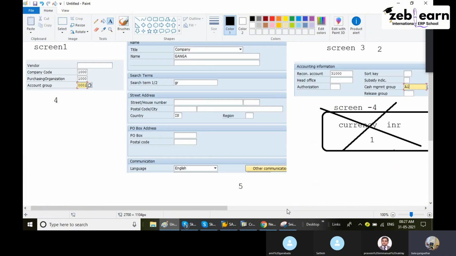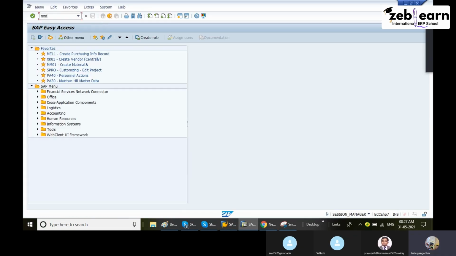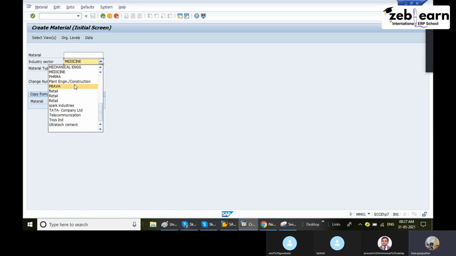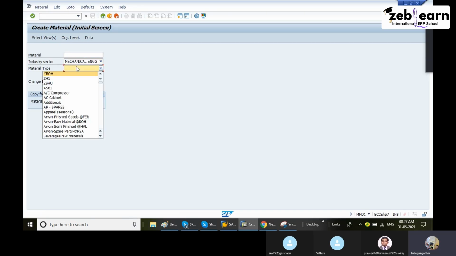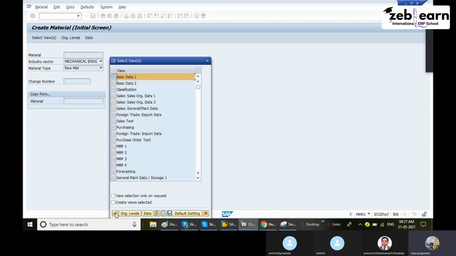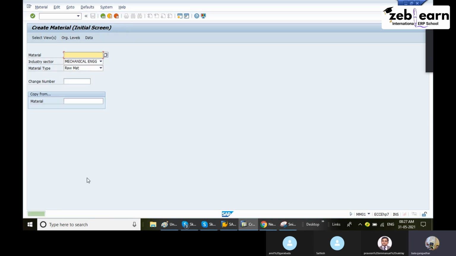How to do this procedure, I am giving now. This is sample data I have given here. For any T-code, even MM01 also. Let me see, I'll give here. Anyhow, it is recording, so it is easy to understand. MM01. Select the mechanical engineering. Select the raw material. Any material. Enter. Select the basic data. Continue. Fill here some data. 3 fields only I am going to maintain. Click on save. One material will be created.